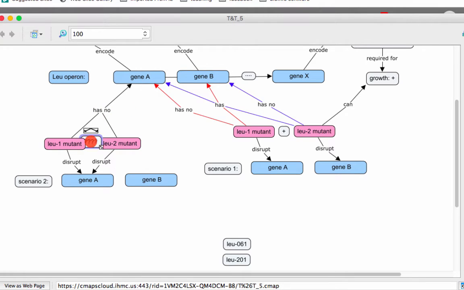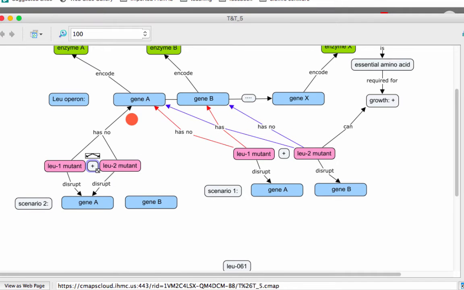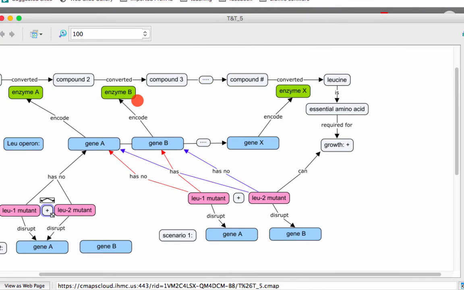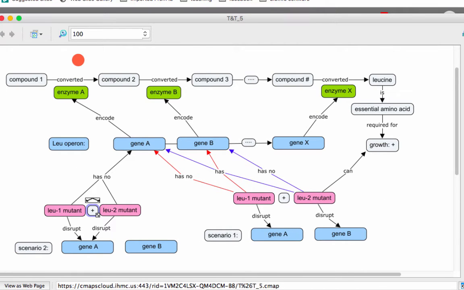So when you combine these 2 individuals' genetic material, the resulting individual has no gene A, which means this biosynthetic pathway will be disrupted right here. Which means this individual cannot produce leucine, and therefore no growth. So the result of this is no growth. I'm going to draw a connection from this combination to growth and say that this basically cannot happen.